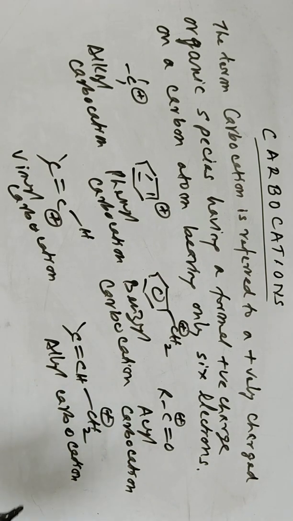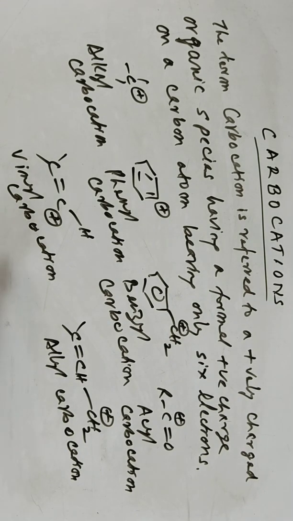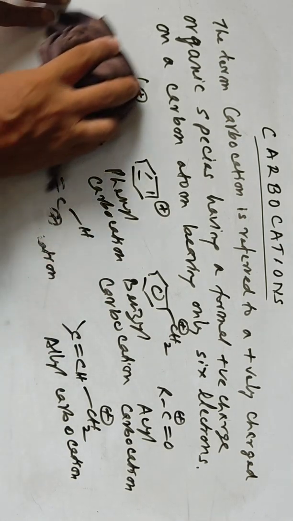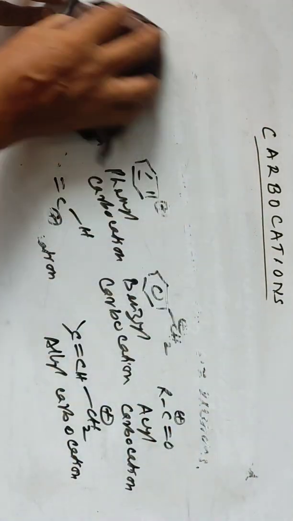So I'm repeating again: the term carbocation refers to a positively charged organic species having a formal positive charge on the carbon atom bearing only 6 electrons. For example, alkyl carbocation, phenyl carbocation, benzyl carbocation, acyl carbocation, vinyl carbocation, and allyl carbocation. We can have so many. Carbocations can also be classified as primary, secondary, and tertiary.